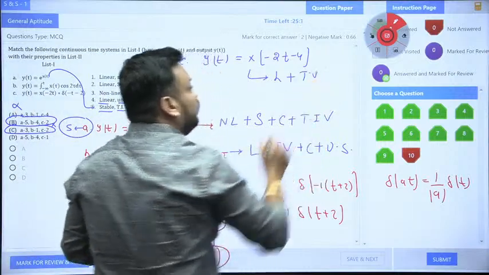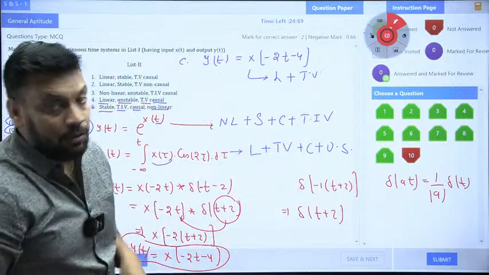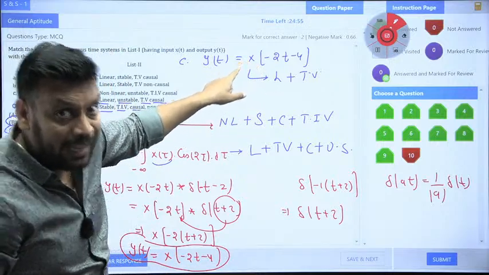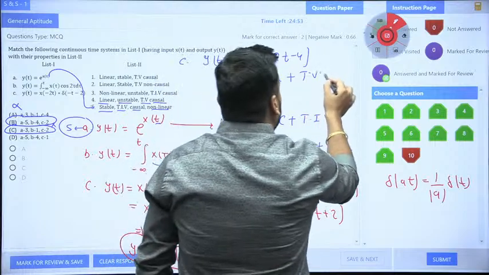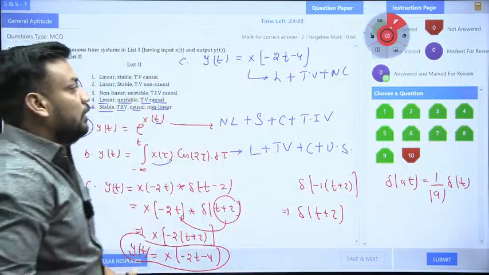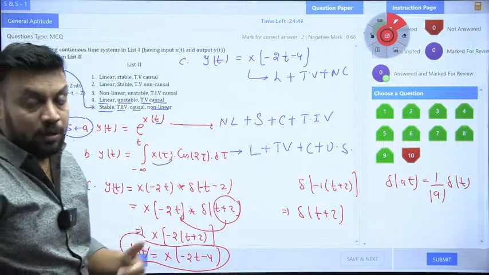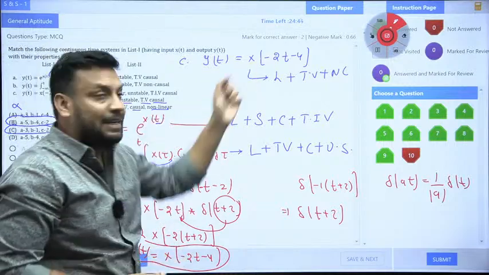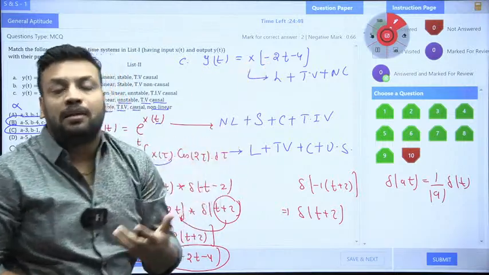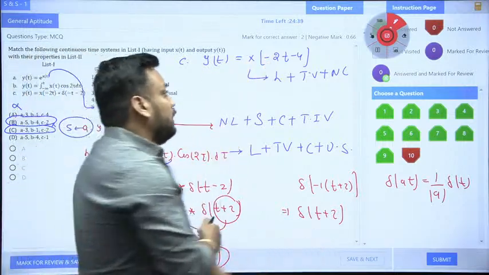Because all time scaling and time reversal functions are always time variant. Is it causal or non-causal? Of course non-causal, because of the minus sign there. If I take t value minus 2, then minus minus becomes plus, so it will depend on the future. That is why non-causal.